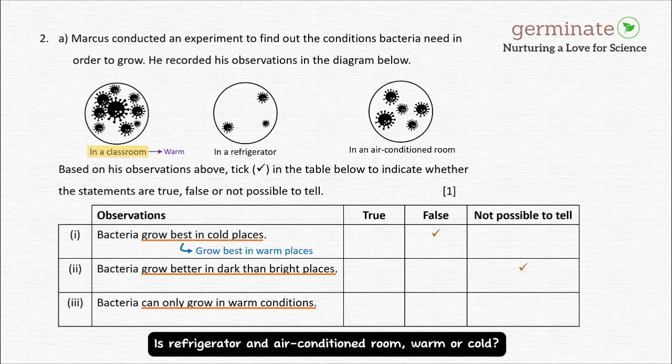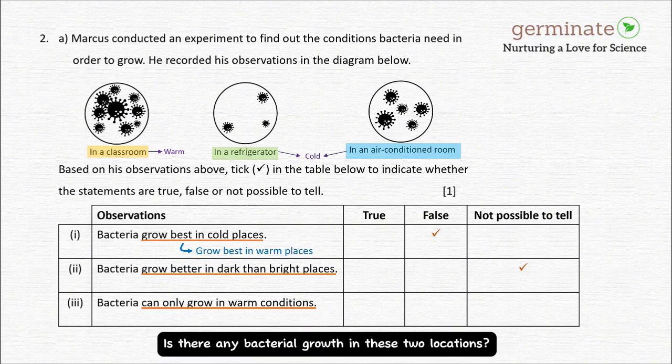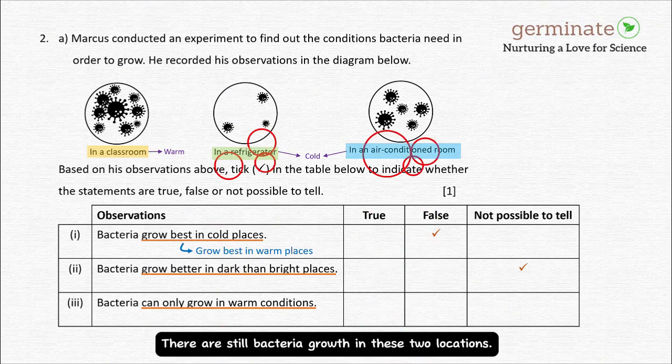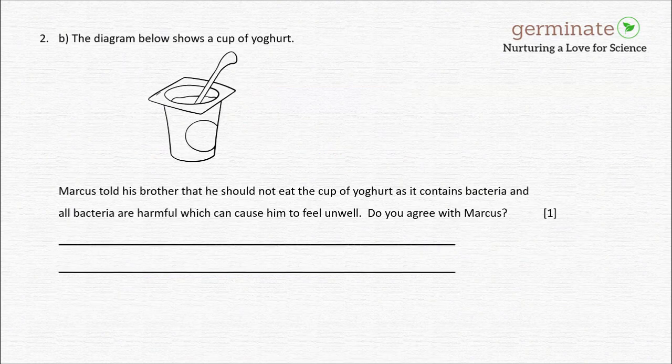Is refrigerator and air-conditioned room warm or cold? We know that in these two locations, the surrounding air is cold. Is there any bacterial growth in these two locations? Yes, there are still bacterial growth in these two locations. Therefore, this statement is incorrect as bacteria can also grow in cold conditions according to the diagrams.